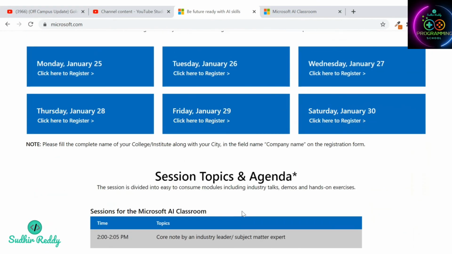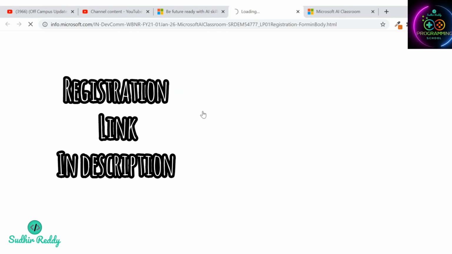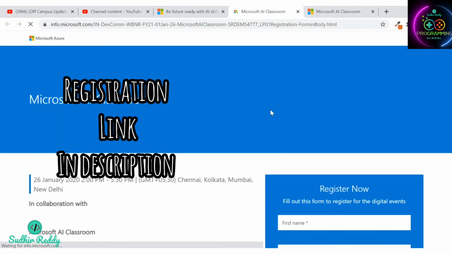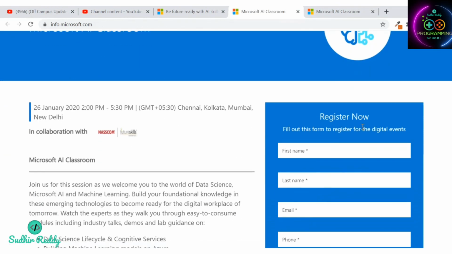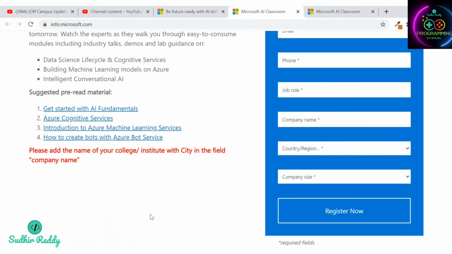And if you click on register for any session, you get a web page like this, and you have to fill in all your details and just click on register. That's it, nothing else.